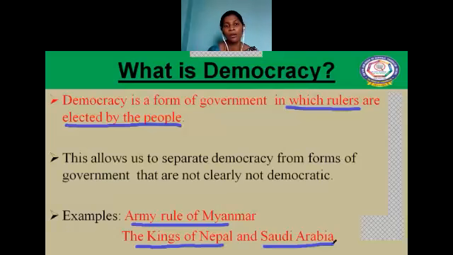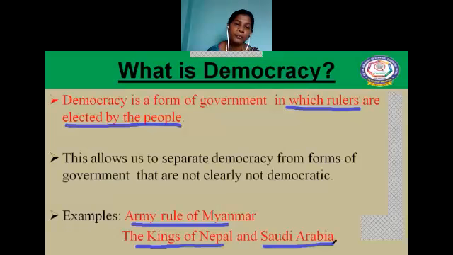So the army rule of Myanmar and the kings of Nepal and Saudi Arabia are not a democratic form of government because they are not elected by the people.